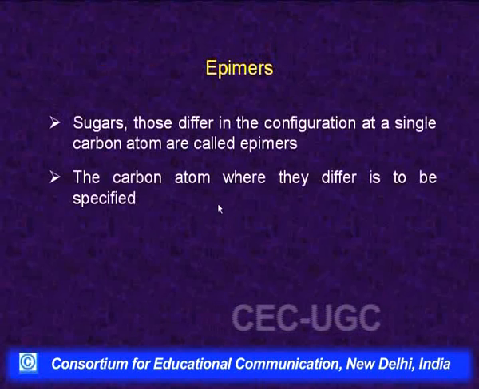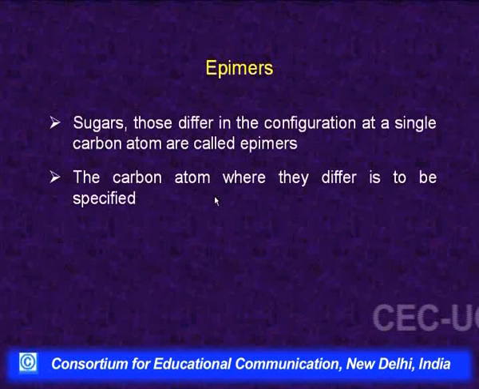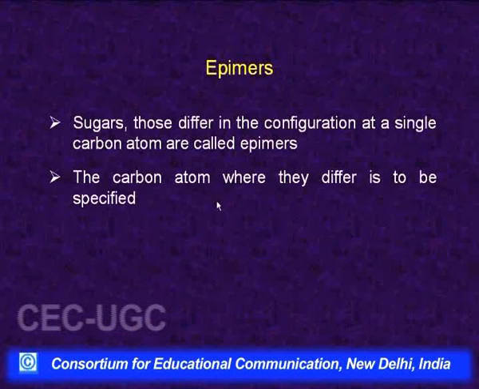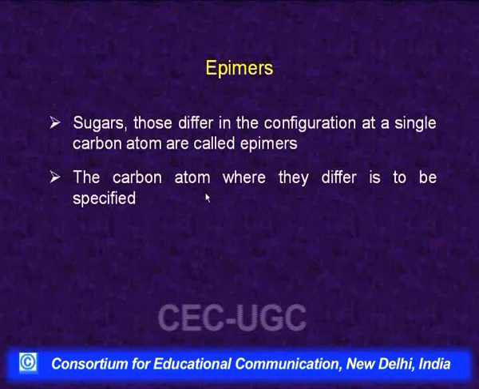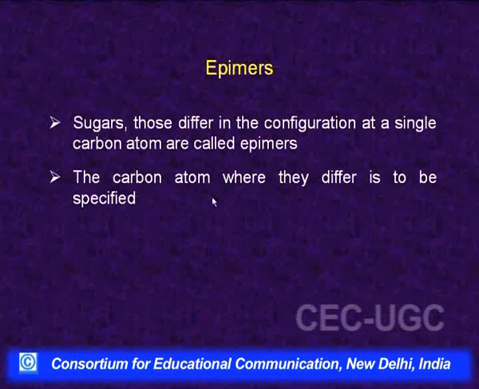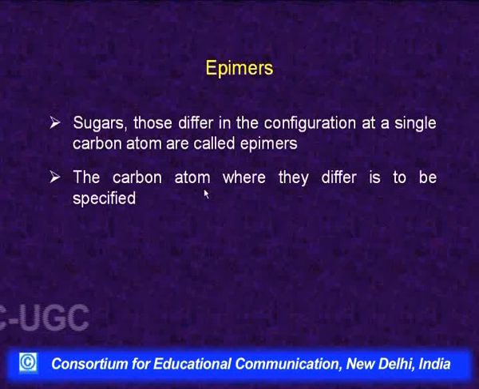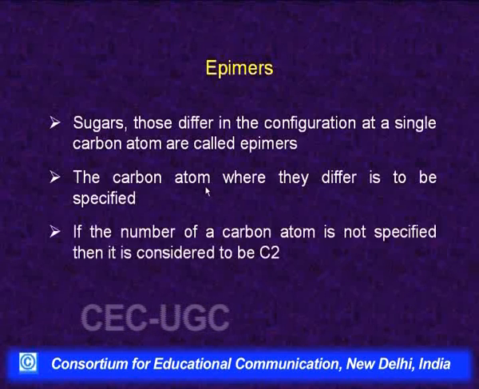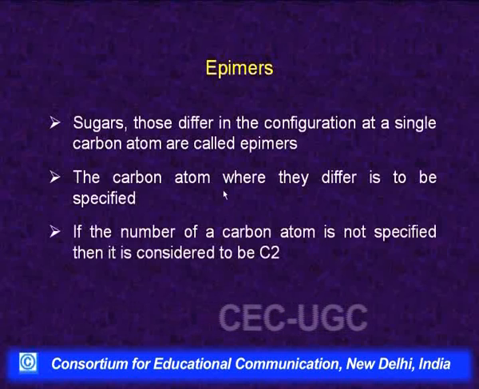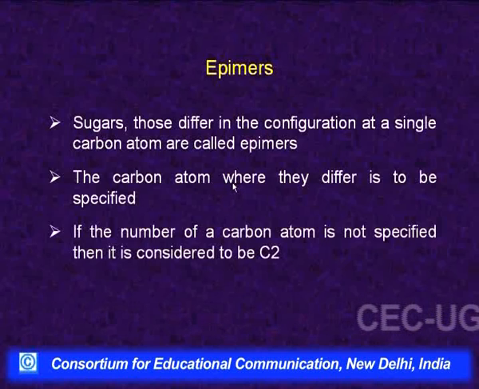if they differ at carbon number 2, then we will call them C2 epimers. If they differ in their configuration at carbon number 3, we call them C3 epimers. But in general, in case of aldoses, we do not mention the number of carbon if they differ in their configuration at carbon number 2.